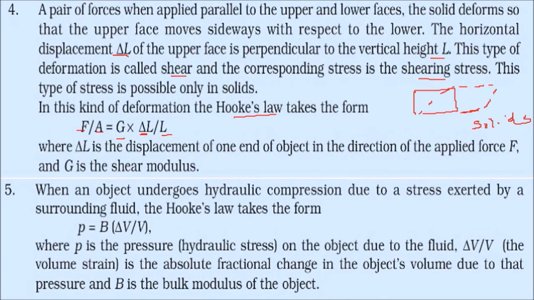Original length is this. When an object undergoes hydraulic compression due to stress exerted by the surrounding fluid, Hooke's law takes a form like this. P is the pressure, which is the hydraulic stress, given by capital B delta V by V. This P is the hydraulic stress on the object due to the fluid. Delta V by V is the volume strain, the fractional change in the object's volume due to the pressure, and B is the bulk modulus of the object.